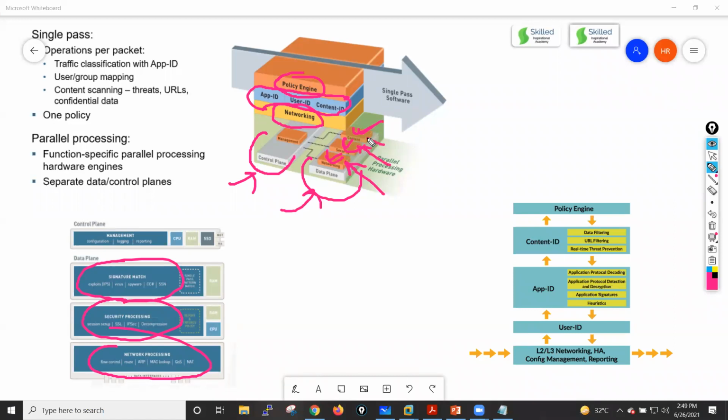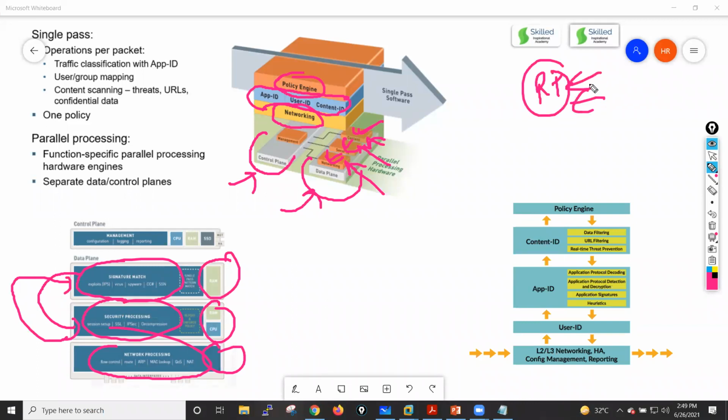Okay, now these particular processors, whatever you will see, the network processor, security processor, or content processor, or signature match processor, they have dedicated RAM and CPU, guys. They have a dedicated RAM and CPU, which means they don't have any kind of resource level dependency. Let's suppose someone has launched an attack, a route flood attack, into your routing table. In that case, your networking engine will choke, but your security engine and your content engine will not choke. They will still process the packet, because they don't have any kind of resource level dependency.